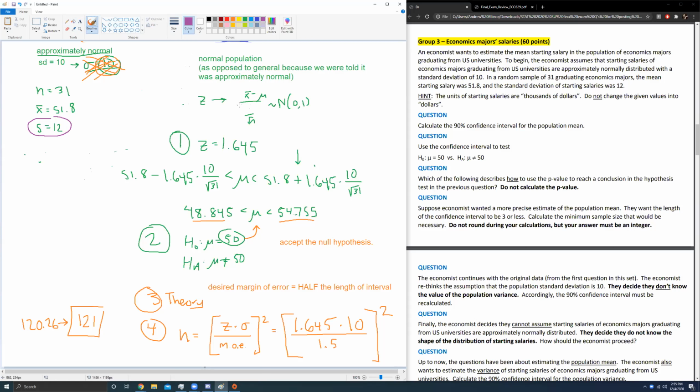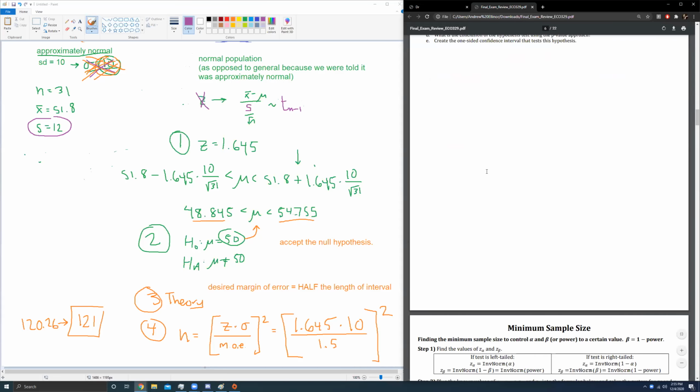I have to use s here. Because I don't know the population standard deviation, I'm now using the t distribution with n minus 1 degrees of freedom. So you'll see this instead. Oh, and by the way, I should change this to be not a z anymore. We're not using the z because we no longer know the population standard deviation. This has been thrown away. So we've got to do a couple things here to recalculate our 90% confidence interval.